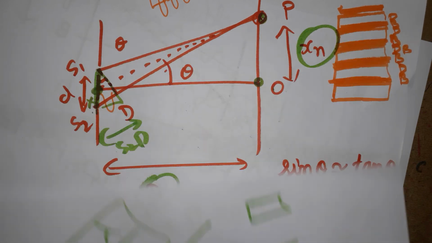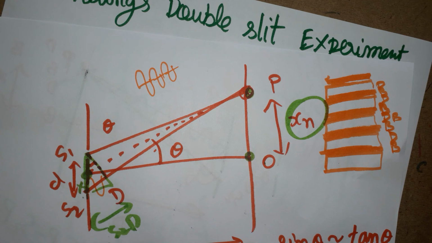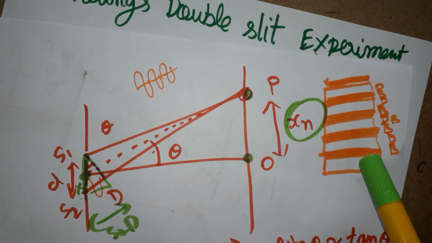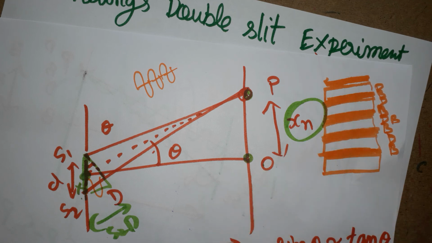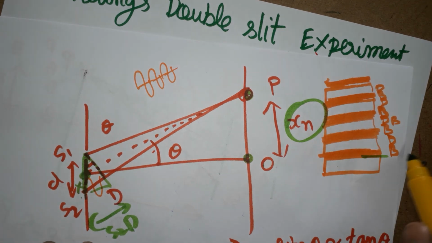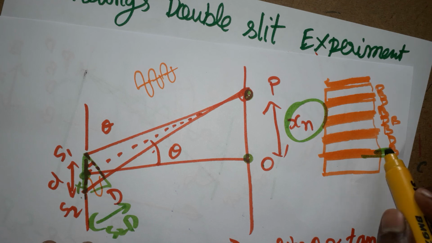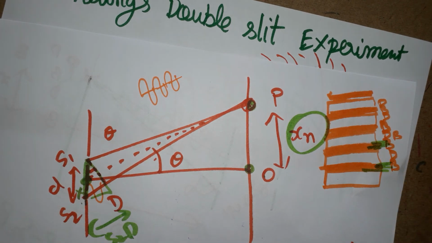The next thing, only one thing I am going to explain. When monochromatic light is used, in case orange color is used, orange, dark, orange, dark, orange, dark will be formed as the fringes. Instead of monochromatic light, if we use white light, the fringes will be colored, VIBGYOR will be produced. The bright place will get VIBGYOR, then dark, then VIBGYOR, dark. So colored fringes will be formed when replacing monochromatic with polychromatic light.